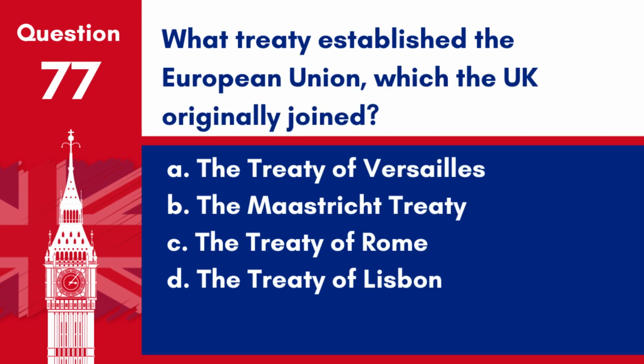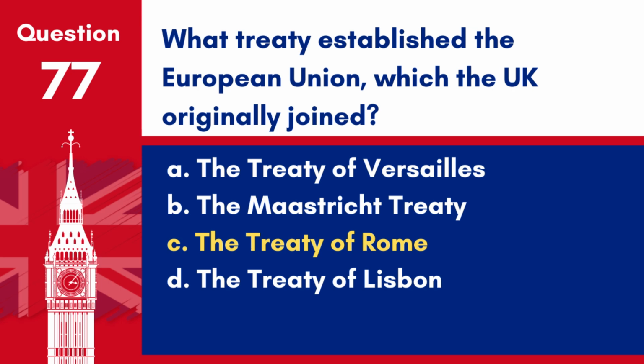Question 77. What treaty established the European Union, which the UK originally joined? A. The Treaty of Versailles. B. The Maastricht Treaty. C. The Treaty of Rome. D. The Treaty of Lisbon. Answer C. The Treaty of Rome. The UK joined the European Economic Community, an antecedent of the EU, which was established by the Treaty of Rome